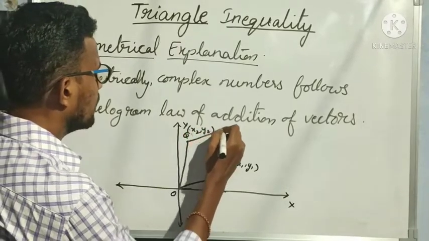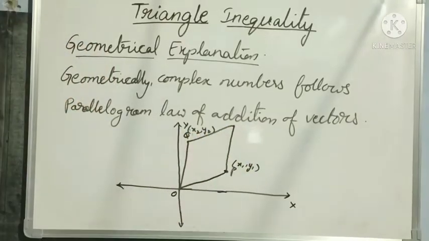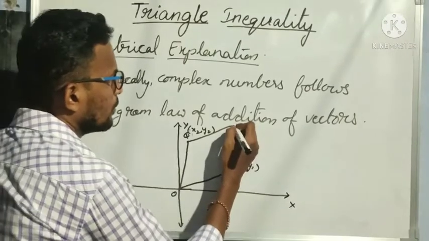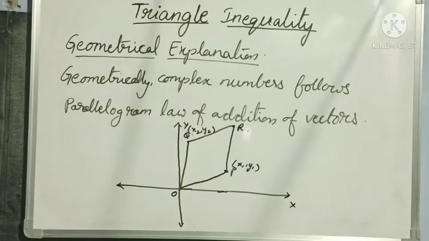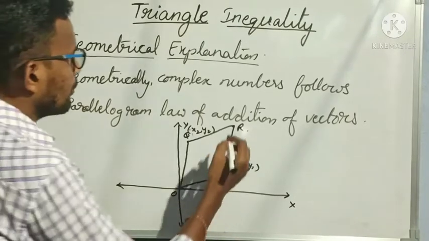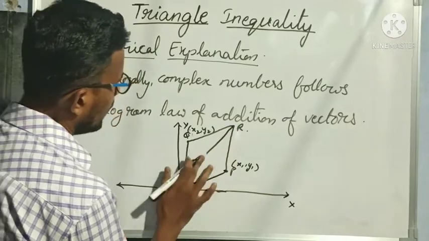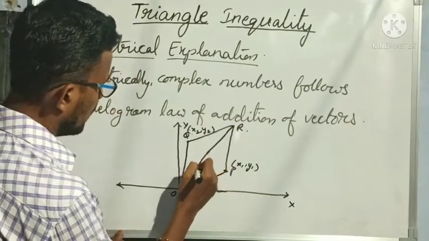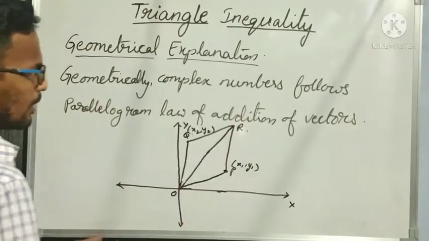Now I am joining these and forming a parallelogram like this. So what is the value of this point R? The value of R is nothing but the sum of P and Q.